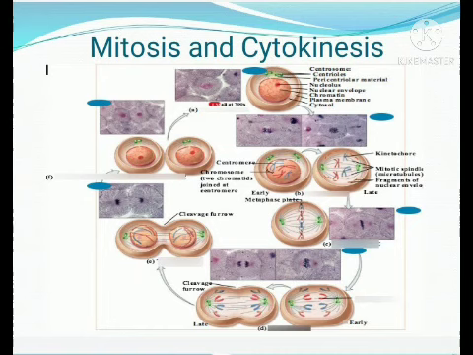That separation is happening during the anaphase. It is like dragging the sister chromatids towards the poles of the cell.